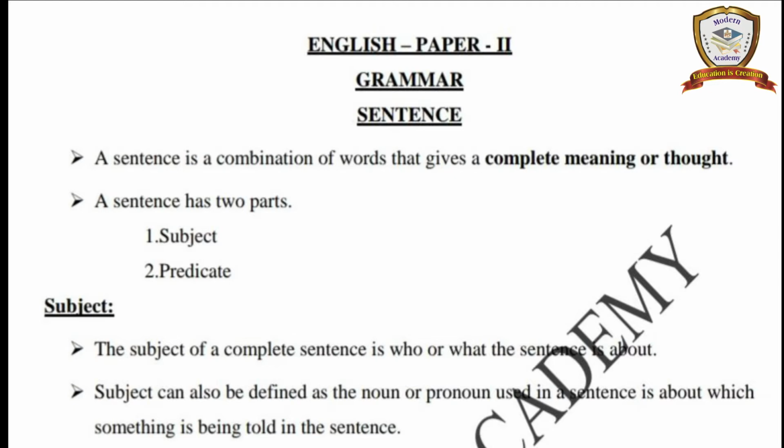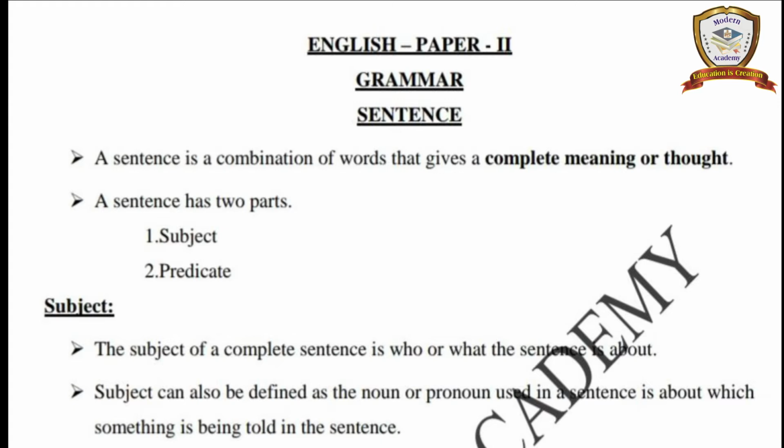Okay, see, if we say any sentence, how should we divide the words into two parts? In that sentence there are two parts, not only in a particular sentence, in all English sentences we have two particular parts only. That is subject and predicate. See, a sentence has two parts, subject and predicate.